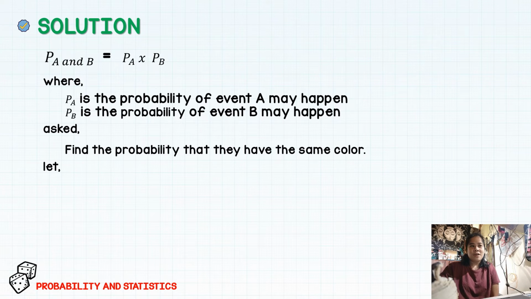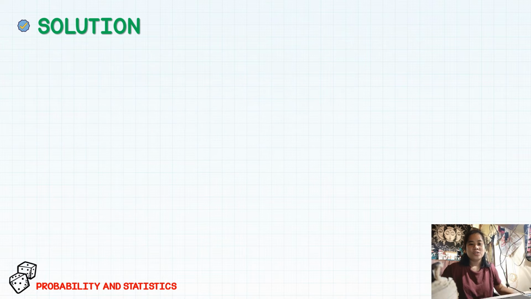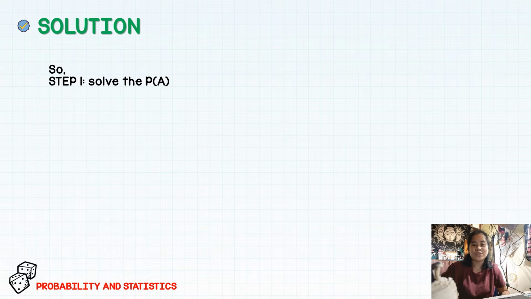So, since there are two outcomes to have the same color, one is blue and the other is white, we can denote that, or let P of A be equal to the draws that draw all blue and P of B the draws that draw all white. So in solving, we do have here the first step, which is to solve the event that draws all blue,